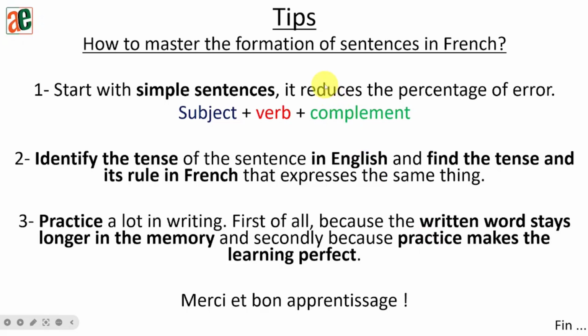Before we leave, I will give you tips on how to master the formation of sentences in French. Number 1, start with simple sentences. It will reduce the percentage of error. So subject, verb, complement. Pay attention to the tense, and pay attention to the subject, gender, and number. If the complement is also a noun, follow the same structure, the same things that we did. If it's an adjective, again, follow what we did about adjectives. The second point, identify the tense of the sentence in English or in the given language and find the tense and its rule in French that expresses the same thing.